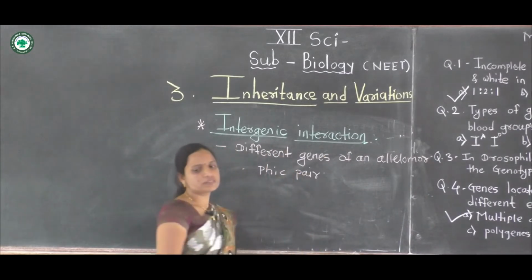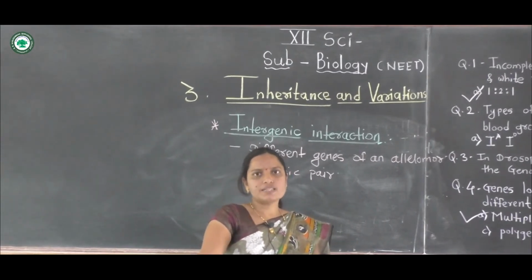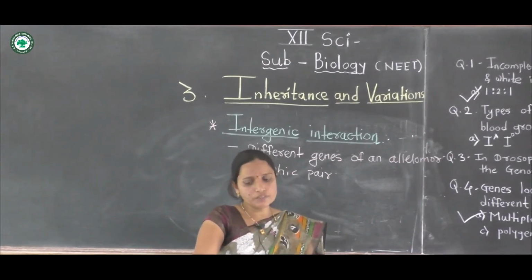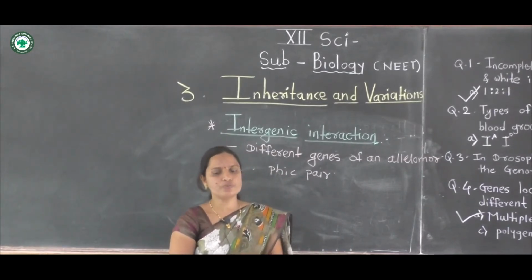In intergenic interactions, the interaction occurs in different genes on different chromosomes.